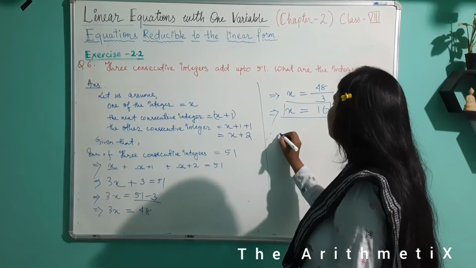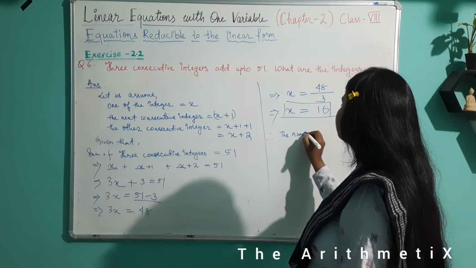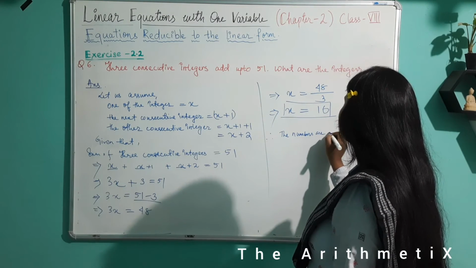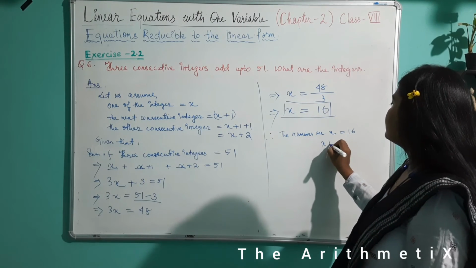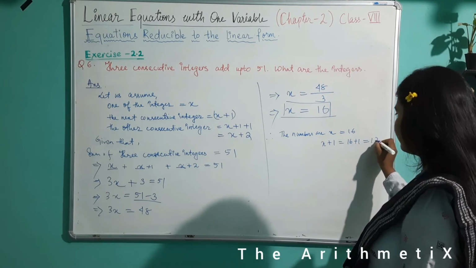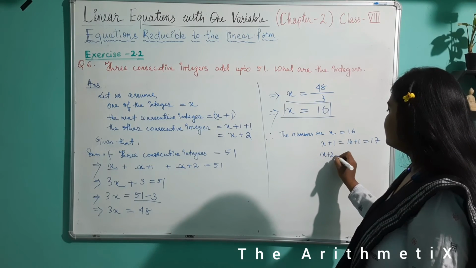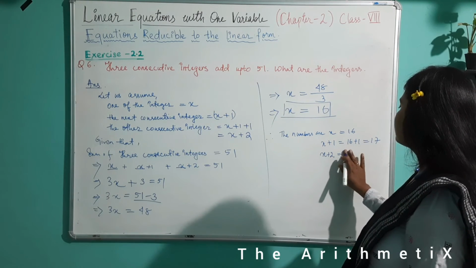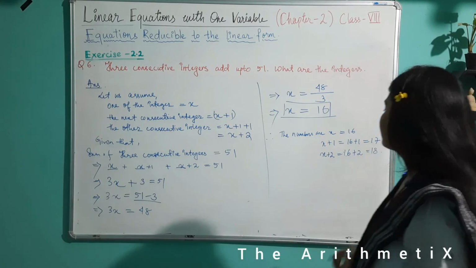Therefore, the numbers are: one is x, that is 16. The other one is x plus 1, that is 16 plus 1, that is 17. Then another one is x plus 2, that is 16 plus 2, that is 18.